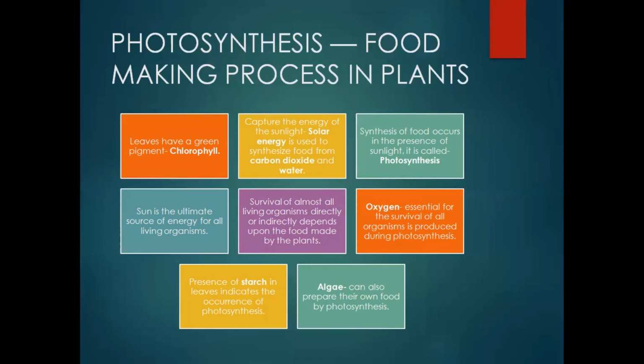In small classes, we have conducted an experiment also by keeping a potted plant for 3 to 4 days to de-starch the plant, then putting the potted plant again for 6 hours in the presence of sunlight, and then testing a part of the leaf for the synthesis of starch. By this method we can prove that green plants require sunlight to synthesize their food in the form of starch.